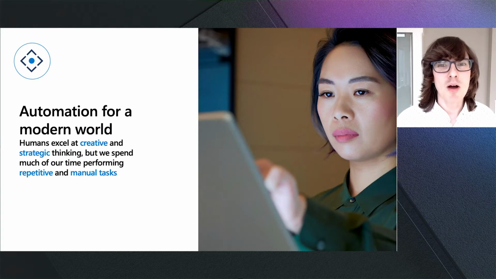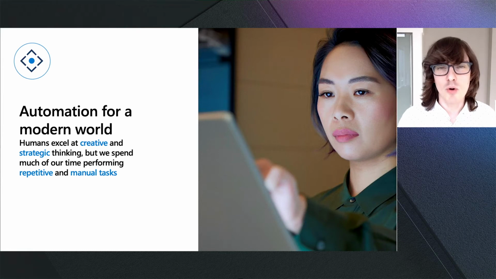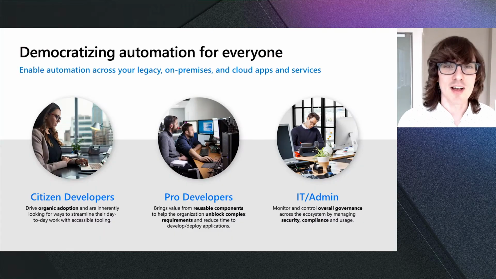Now, let's start with thinking about why automation is so important. The reason automation is important is because it can free you from manual, repetitive tasks that you have to do every single day. People would much rather focus on things where we can provide unique value, like strategic thinking, creativity. But oftentimes we have to waste our time copying and pasting data, doing those manual repetitive things over and over again. And that's what's so exciting about automation is it can remove those manual tasks from you and instead let the computer do that on your behalf, and you can focus on being creative yourself.